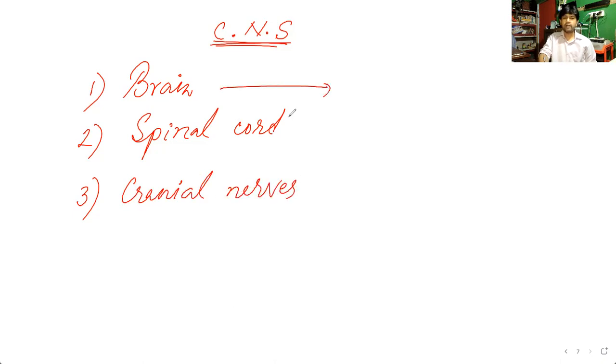So what is brain? I think you understand. So brain, it is located in the head. So brain contains three main parts. One is the forebrain, then second one is the midbrain, and third one is the hindbrain.